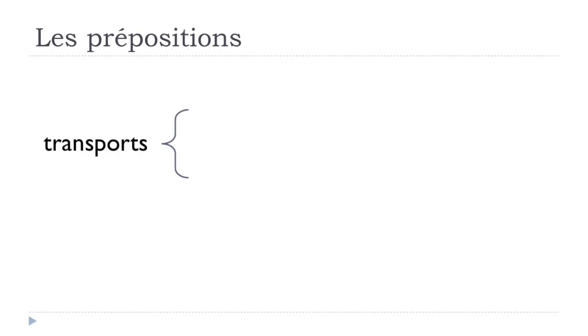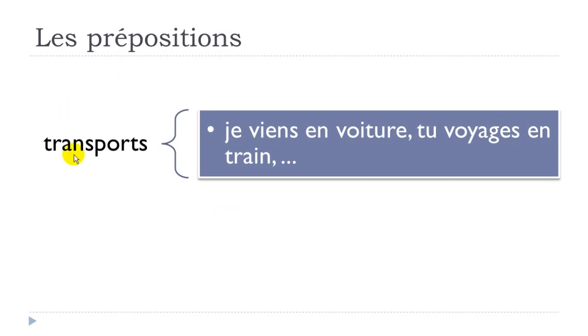Another use of this preposition en is to express the means of transport. If you want to say, I'm coming with my car, by car, in French we will use this preposition en. Je viens, venir is to come, je viens, I come, by car, en voiture.